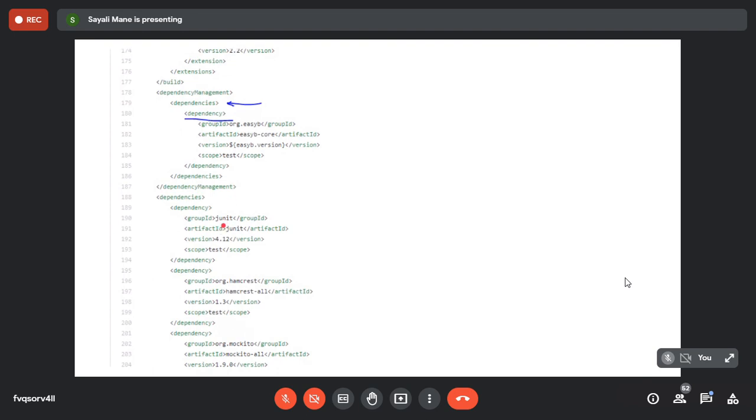Like JUnit is there, and many more dependencies are there. Just have a look at the dependencies also. Now you know the meaning of group ID, artifact ID, and version. They simply show you the information related to plugins and your respective dependencies.